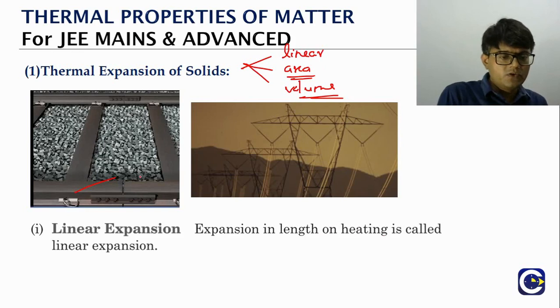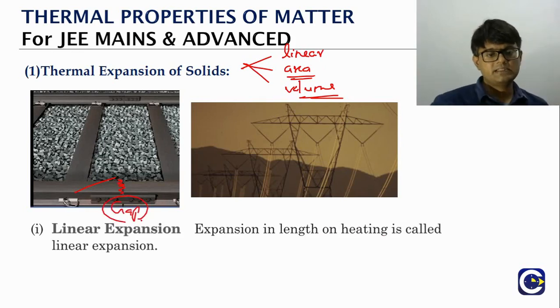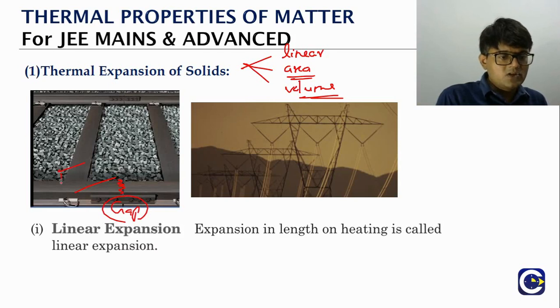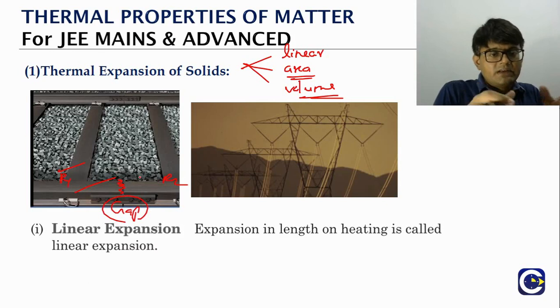If you carefully observe, there is a gap that they leave between the rails. If that gap is not there, what would happen? In summer time, the rails, which are made of iron or steel, will expand. Let's call this rail 1, this rail 2. If they both expand and there is no gap left, then the track will get a curvature.